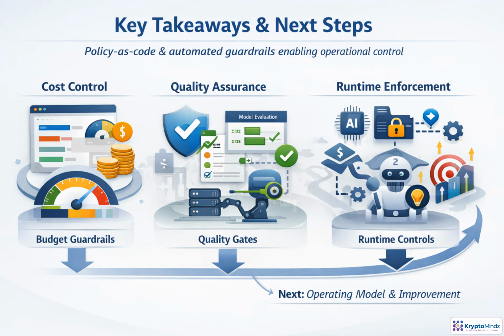The main takeaway is that agentic FinOps governance works when policy becomes executable. Cost guardrails manage spend automatically. Quality gates keep weak or unsafe changes out of production. Runtime controls shape what agents can access, use, and do in real time. Next, we'll focus on the operating model and improvement practices that keep these controls effective as needs evolve.